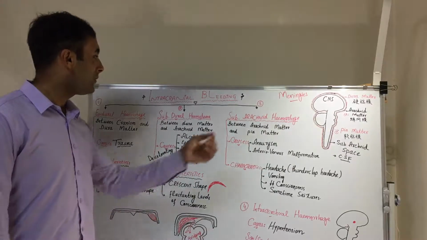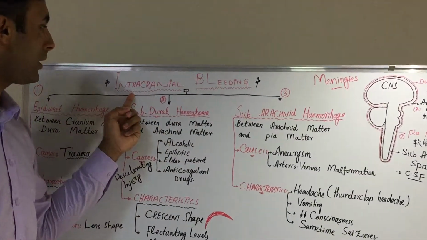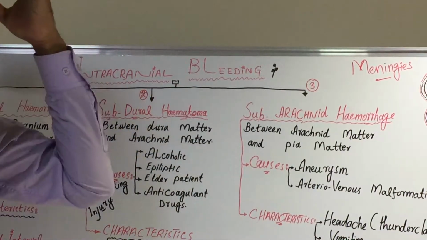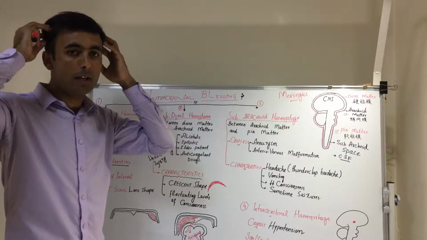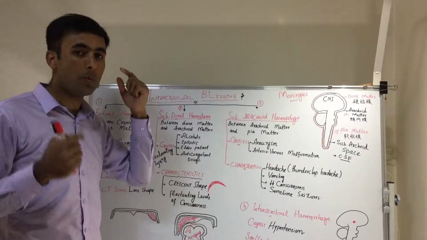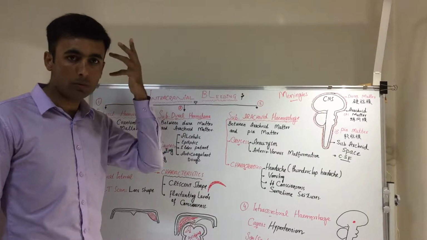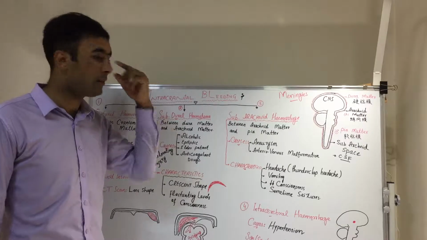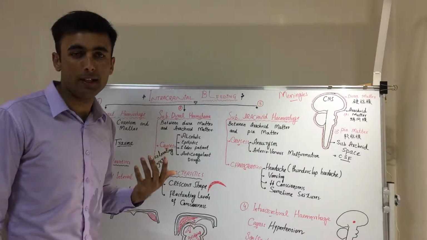Okay, so in today's video, we're going to talk about intracranial bleeding. Intracranial bleeding means bleeding inside our head bones. Our head bones are called cranium, so intracranial means inside our head bones. Any bleeding which happens inside or around our central nervous system, inside our head bones, the cranium, is called intracranial bleeding. This is also called cerebral bleeding.